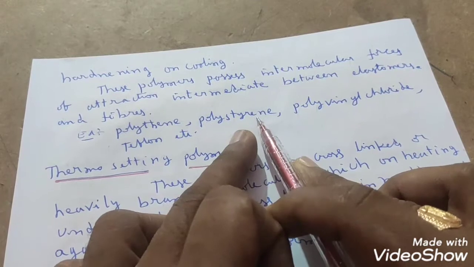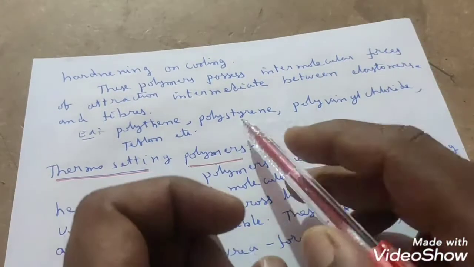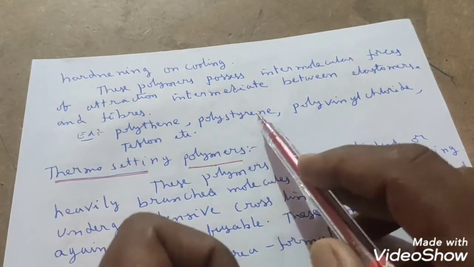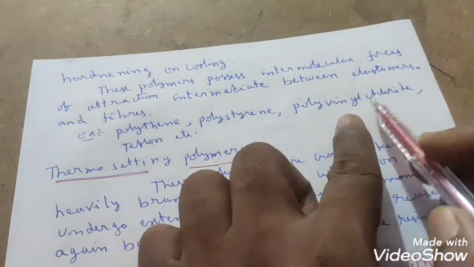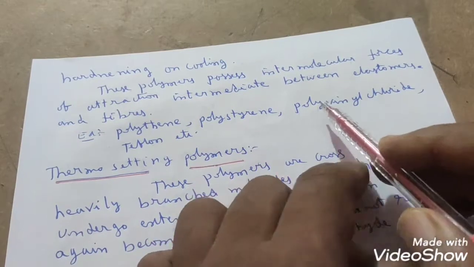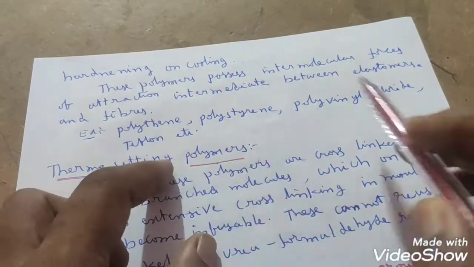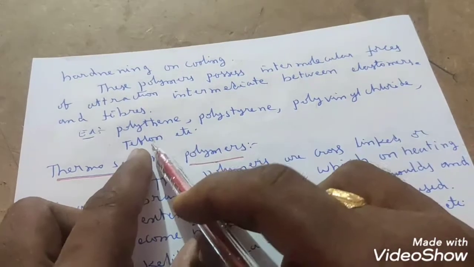Polystyrene: many styrene molecules undergo polymerization and give polystyrene. In a similar manner, many vinyl chloride molecules undergo polymerization and give polyvinyl chloride. Teflon preparation also we will see in this chapter, students.